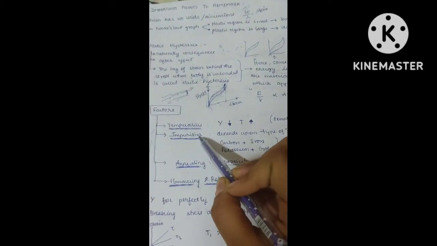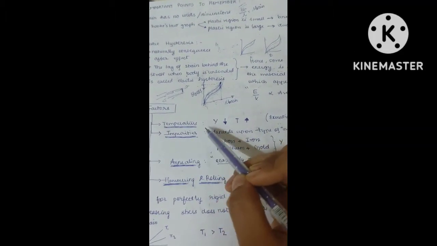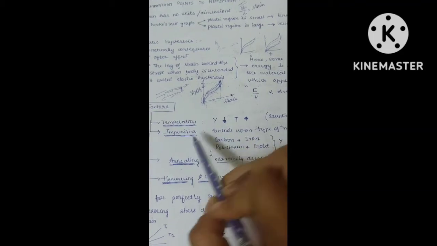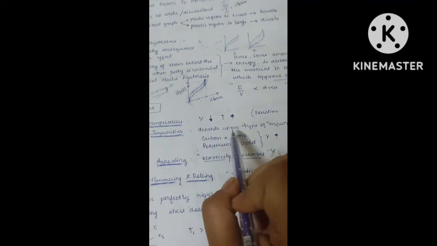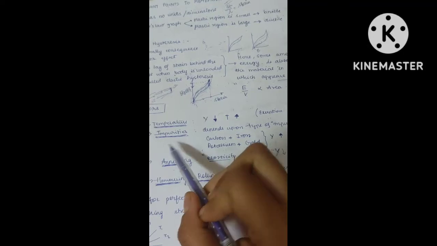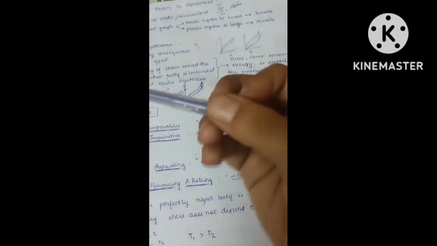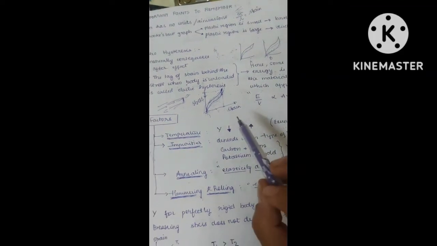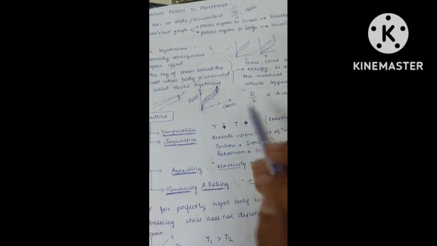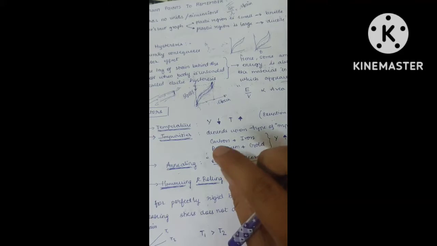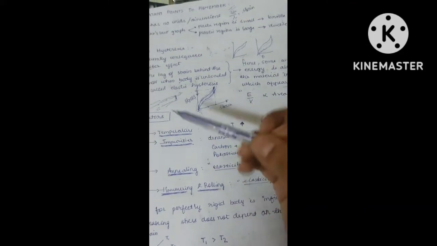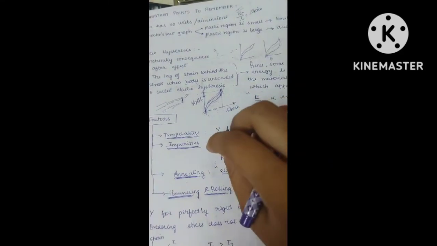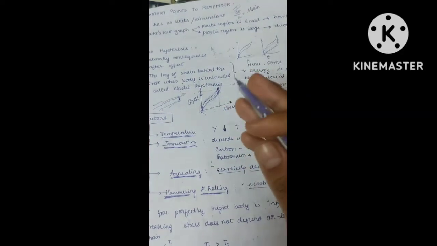Next, coming to impurities. The elastic nature of a material will depend upon the impurities you are taking. It depends upon the type of impurity. If you are taking an impurity which is elastic, then it will probably also increase the elastic nature of the material. But if you are taking an impurity which is brittle in nature, not elastic, then the material you are adding it to will also not increase its elasticity.